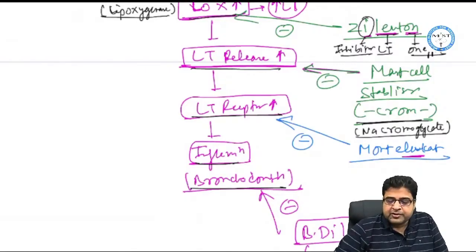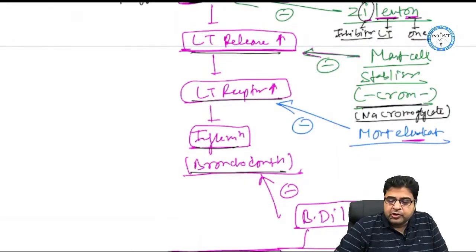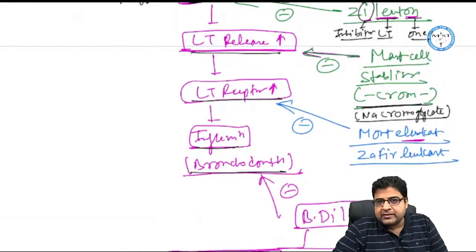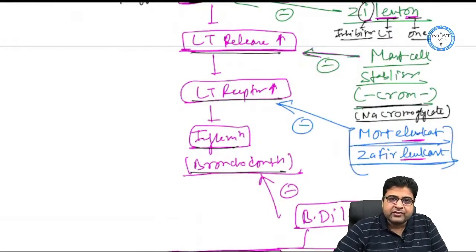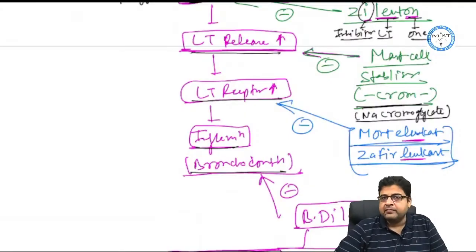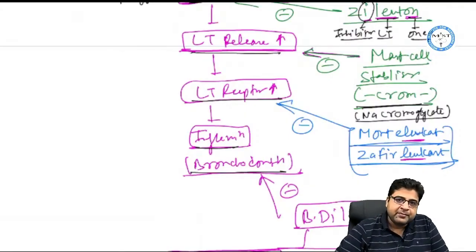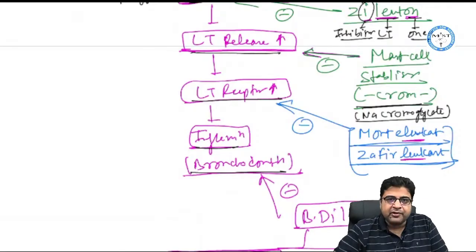Now we have some drugs which are leukotriene receptor inhibitors. So the leukotriene receptor inhibitor drugs are montelukast and zafirlukast. These medicines have the word leukotriene in their name. So these drugs are leukotriene receptor inhibitors, and they block the leukotriene receptor. The drugs are montelukast and zafirlukast.